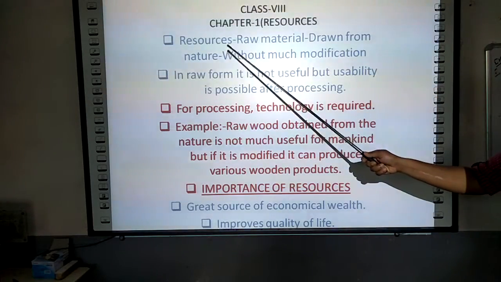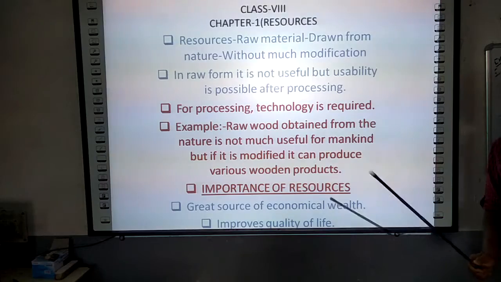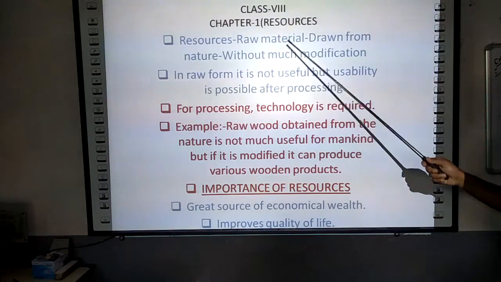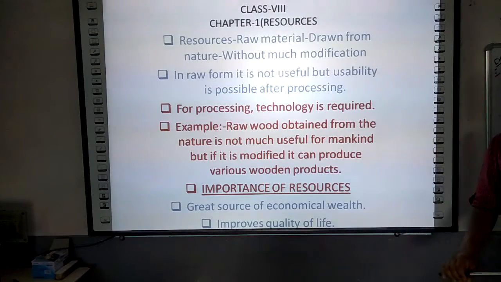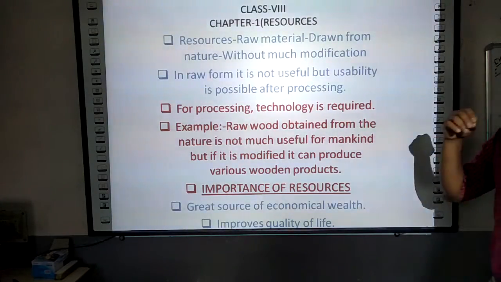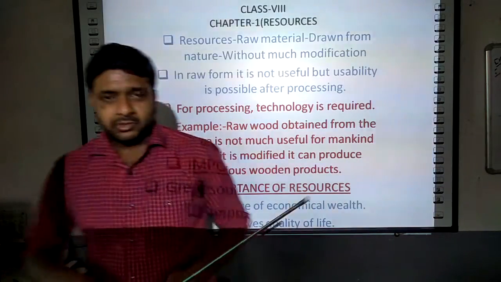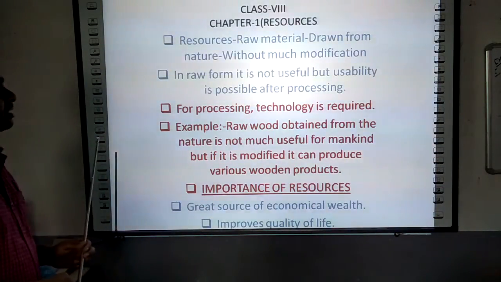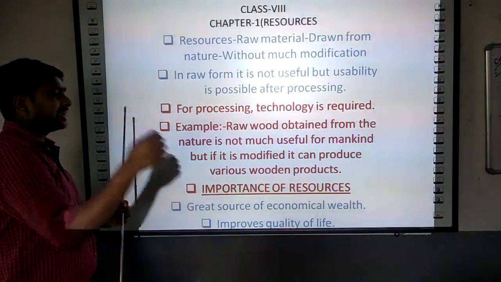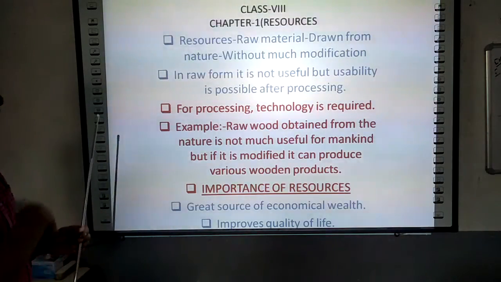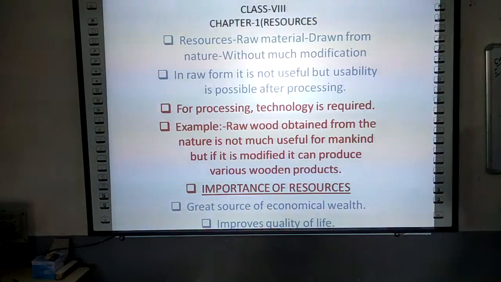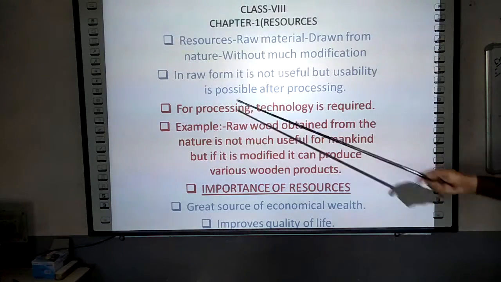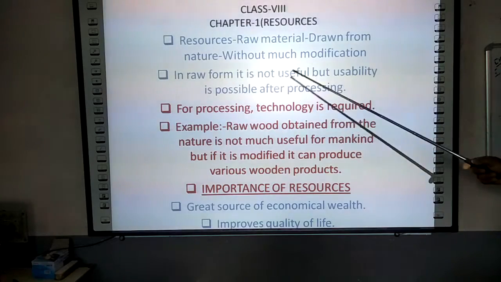See, resources are the raw materials. What is resource? Resources are the raw materials drawn from nature without much modification. I mean to say that different types of items that are gifted to human beings, and we get them from nature, and without doing any further modification, that is actually termed as resource. But you should be aware of one thing, that resources in a raw form are not useful.